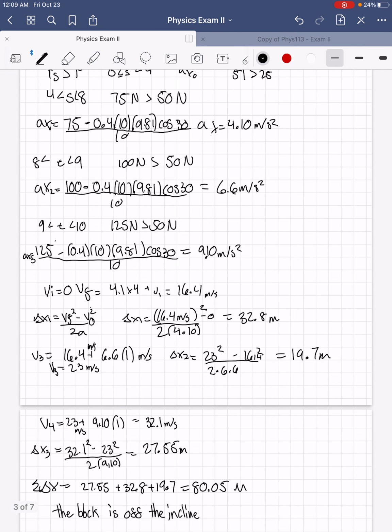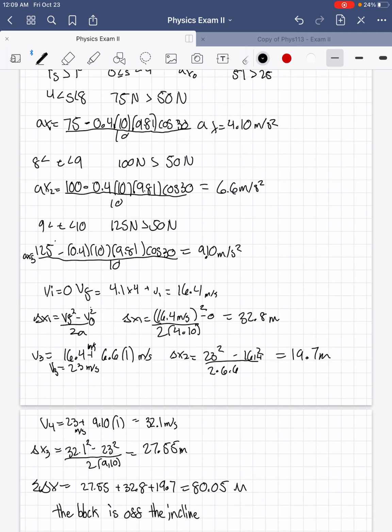So to find how far the block moved until 10 seconds, we had to find the distance that it traveled when the force applied was larger than the static force. To do that, I did delta x would equal vf squared minus v initial squared over 2a.